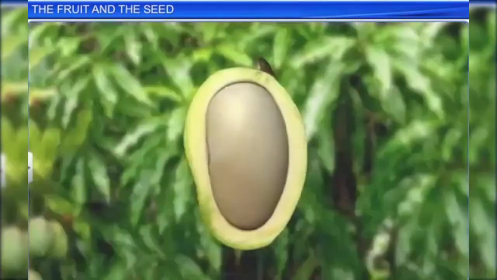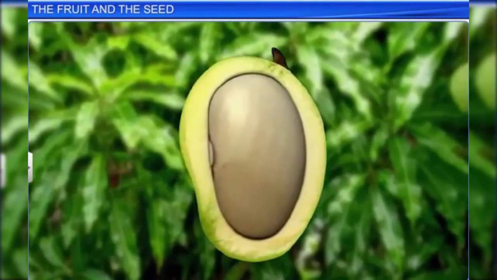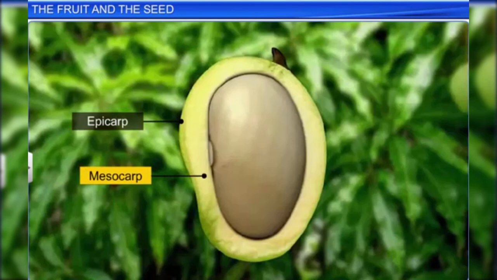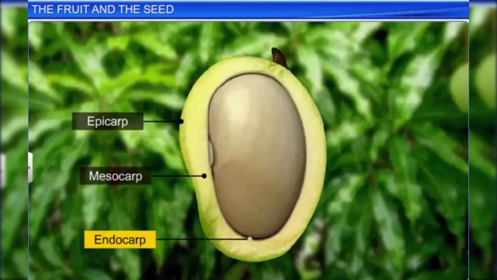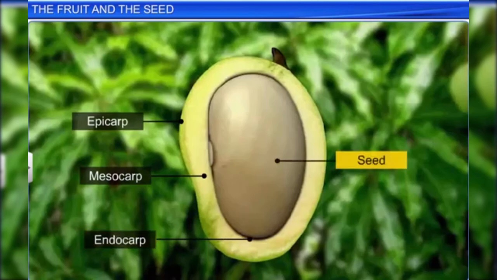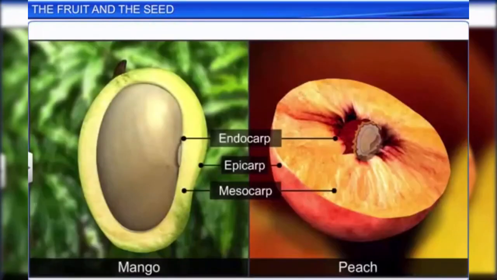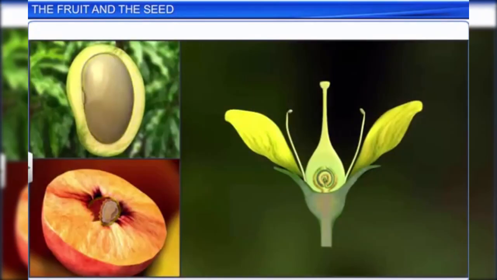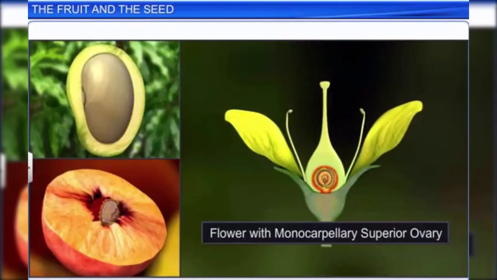In the mango, the pericarp is differentiated into three distinct layers: the epicarp, which is the outermost layer or peel; the mesocarp, which is the thick pulpy middle layer; and the endocarp, which is the innermost layer that directly surrounds the seed. Fruits such as mango and peach are also called drupes. Drupes are single-seeded fleshy fruits that develop from monocarpellary superior ovaries.